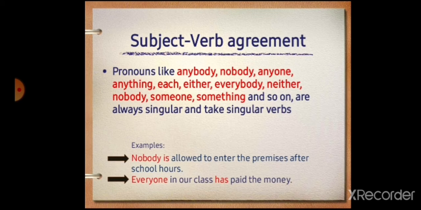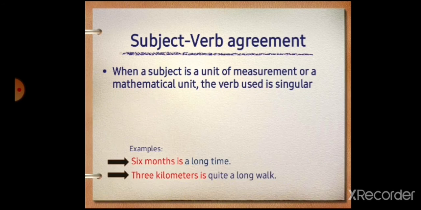Pronouns like anybody, nobody, anyone, anything, each, either, everybody, neither, someone, something and so on are always singular and take singular verbs. So here, nobody is allowed to enter the premises after school hours. Everyone in our school has paid the money.